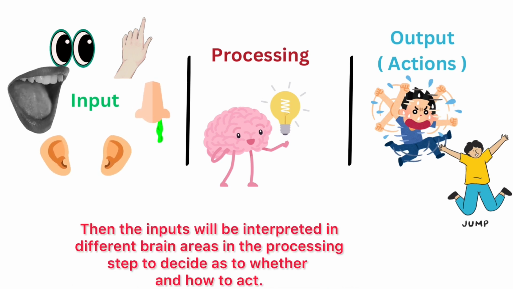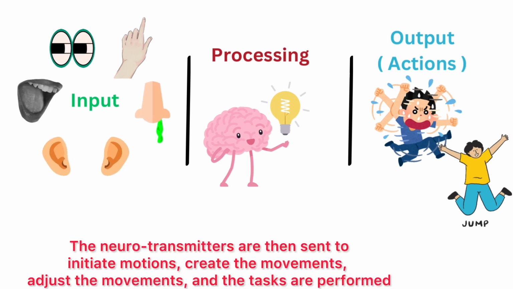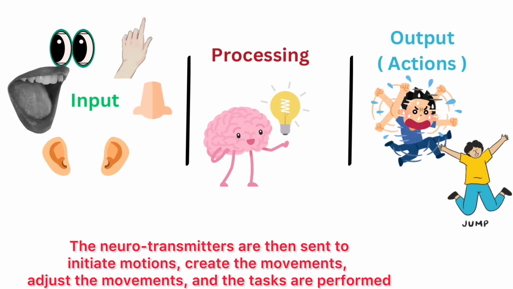Then the inputs will be interpreted in different brain areas in the processing step to decide whether and how to act. The neurotransmitters are then sent to initiate motions, create the movements, adjust the movements, and the tasks are performed.